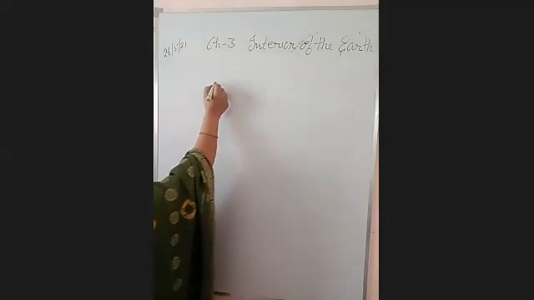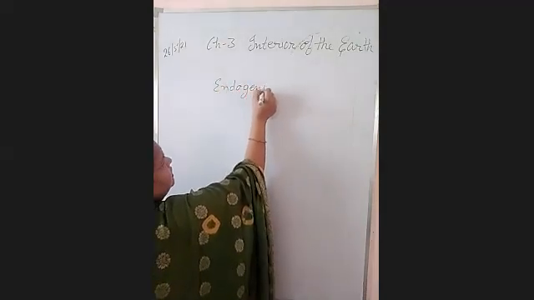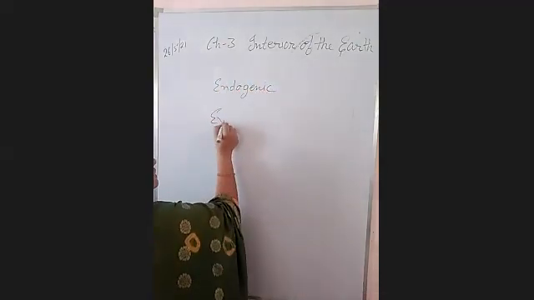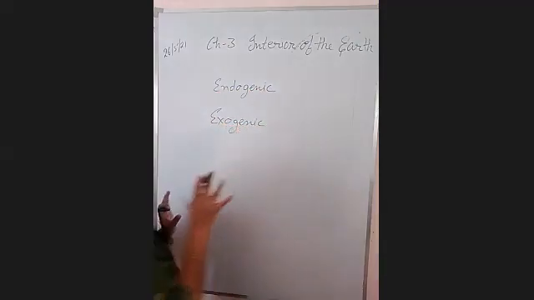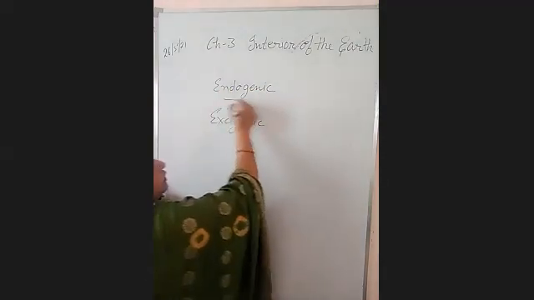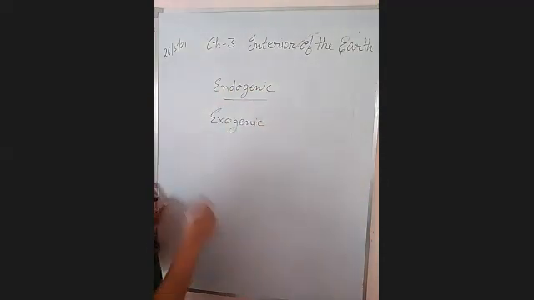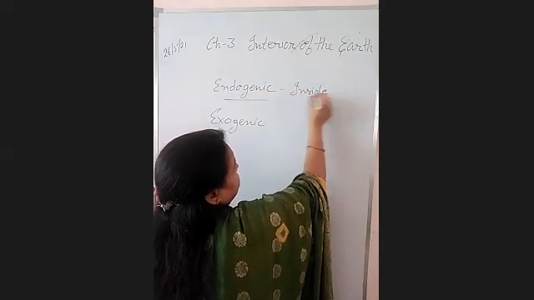This is due to two forces: endogenic forces, and second, exogenic forces, right? In detail we will discuss these forces in our next chapter, but for this chapter you have to understand only these. Endogenic forces are those forces which work inside the earth, right?